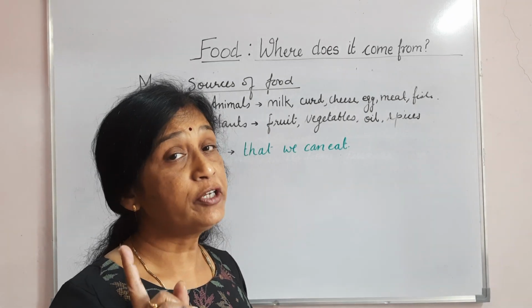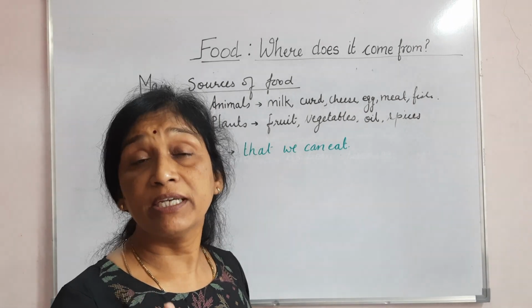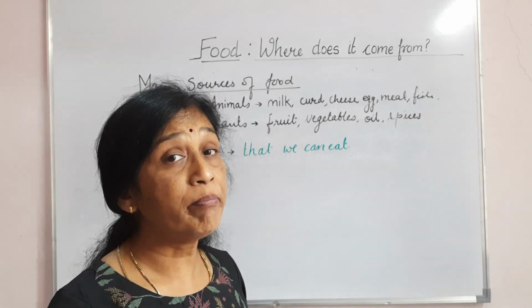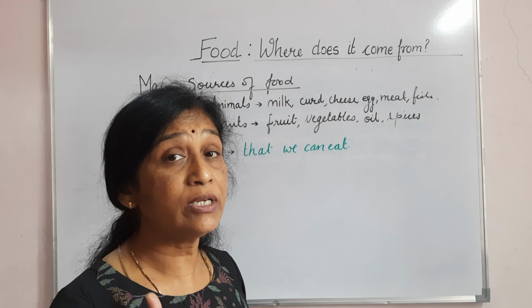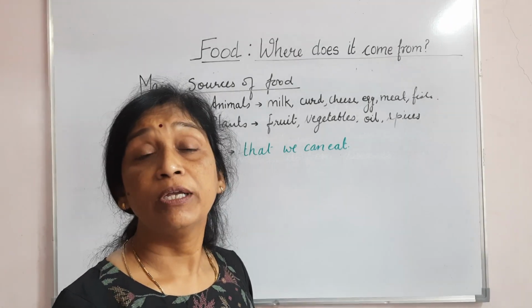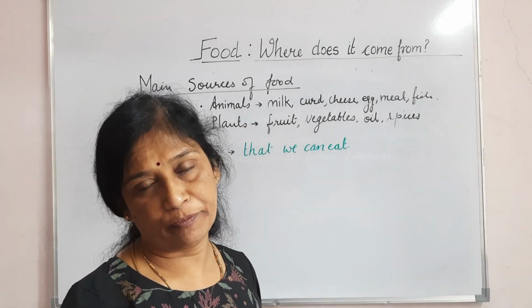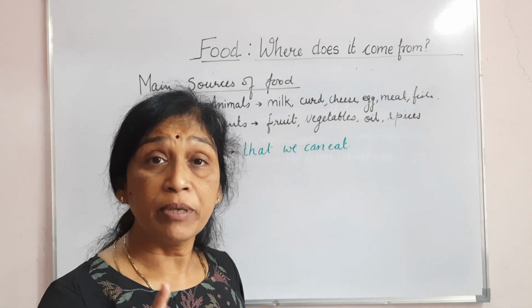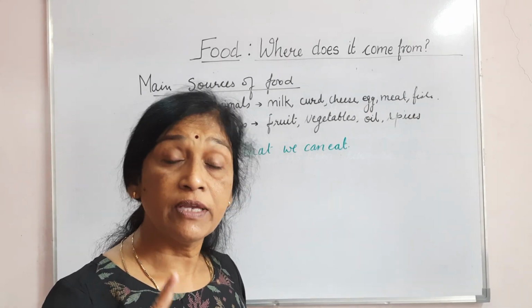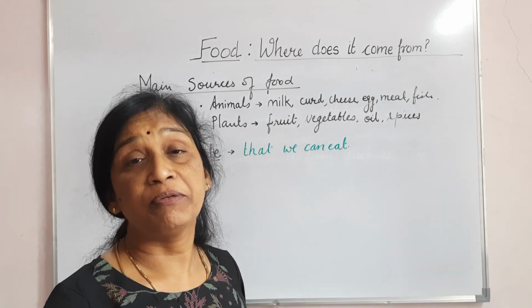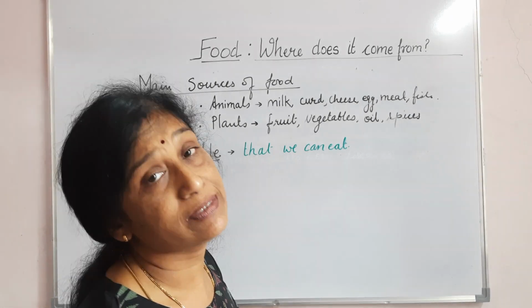But the main difference between plants and animals, you can say that plants do not move, but they do not depend on others for their food. They themselves make their food. Okay, so plants make their food themselves, and the process by which they make is photosynthesis.